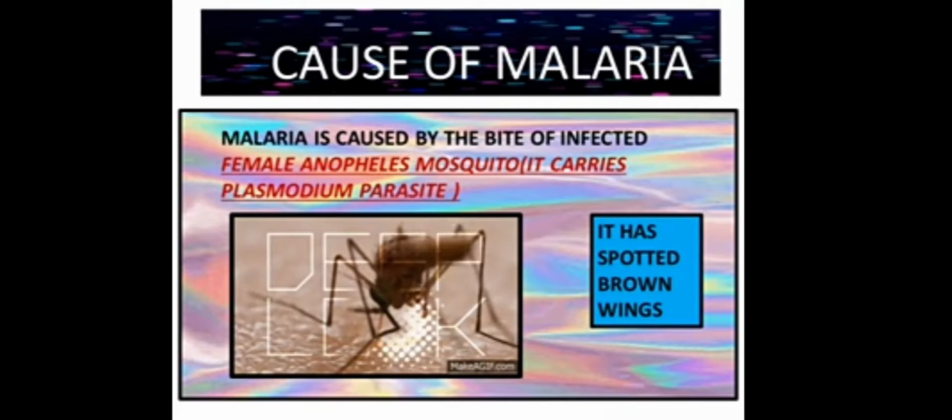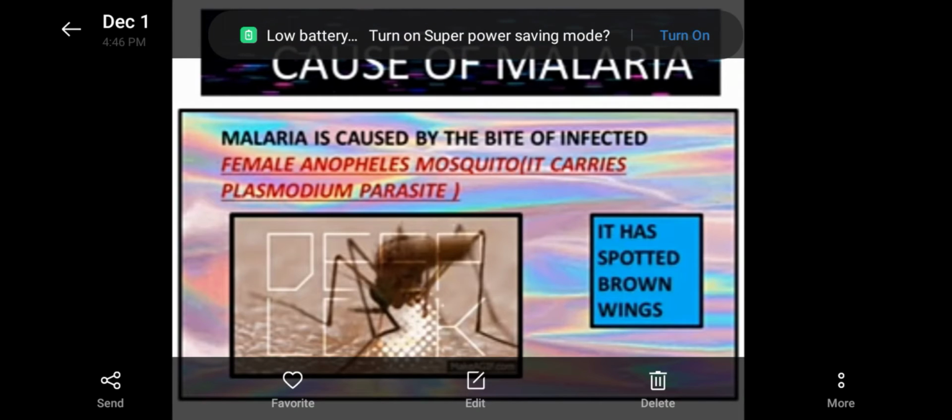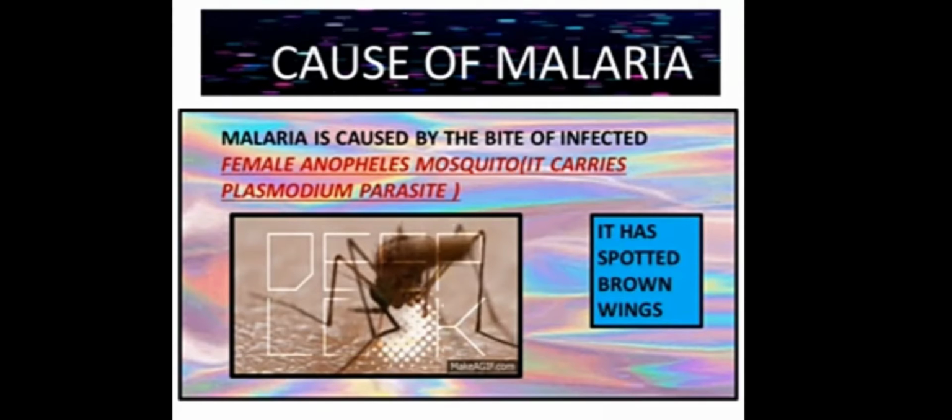And what is the cause of malaria? Do you know whether all mosquito bites cause malaria? No. Only some mosquitoes, when they bite us, cause malaria. Which type of mosquito spreads malaria? Only the female Anopheles mosquito. Only female Anopheles mosquitoes spread malaria from person to person.